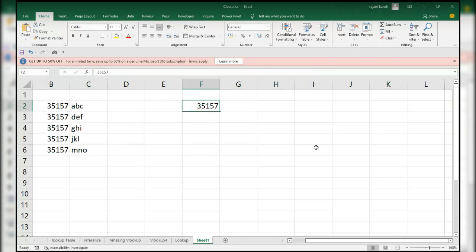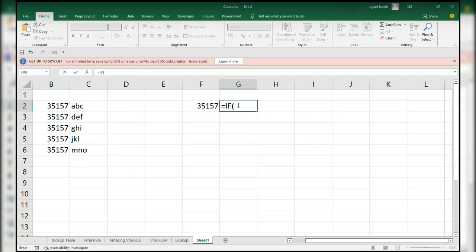Here duplicates are there, here duplicates are not there. You want to get a list like this: ABC, PDF, PHI, JKL, MNO, right? So here is the break function. Here you can do it like this.